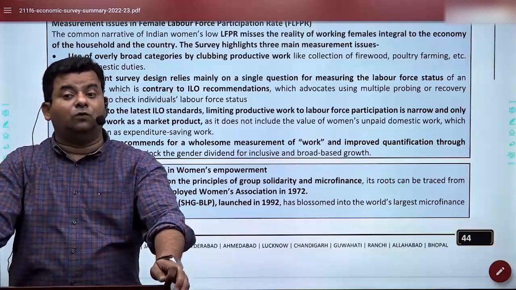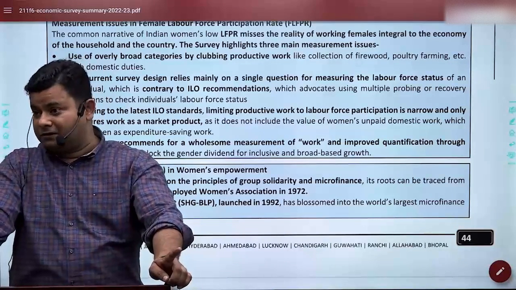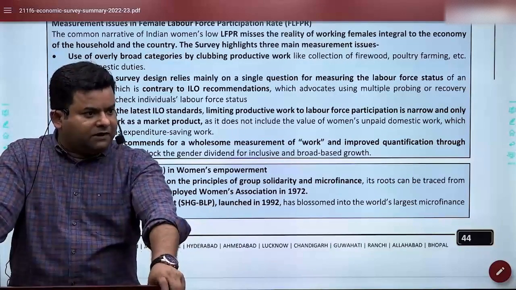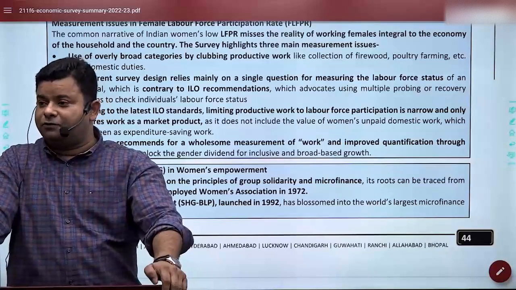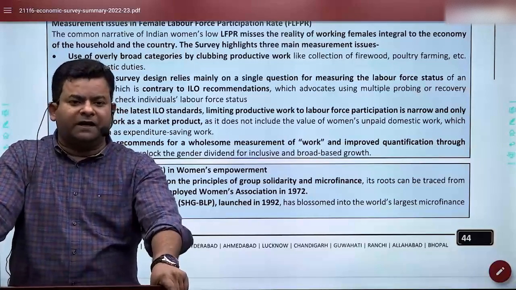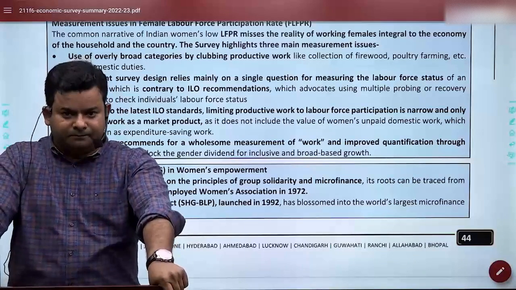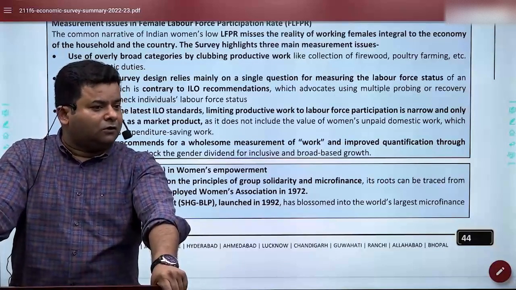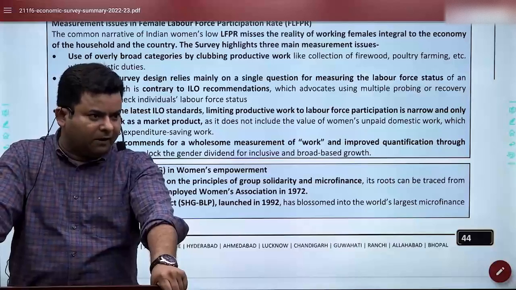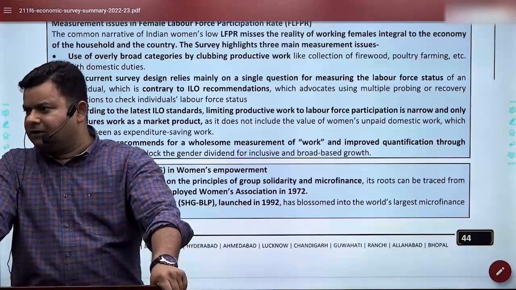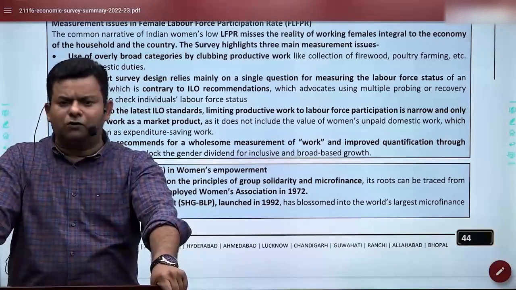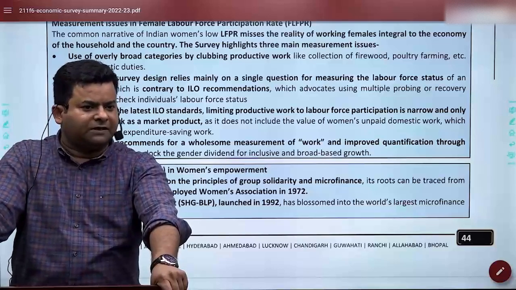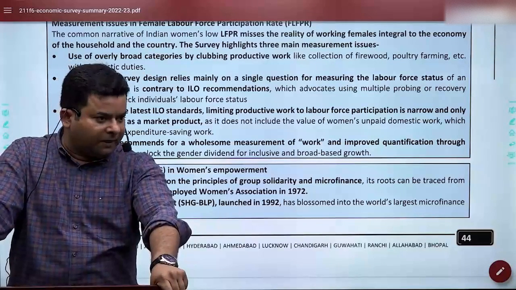The Economic Survey is taking note. Again, this can be very important for PT, because they may not ask directly about Ilaben, but you should be aware of when SEWA started and that it was a very important development. NABARD also provides what is called the bank link program, where these self-help groups can take loans with the help of NABARD through RRBs and other centers. We have rural cooperatives, urban cooperatives and RRBs. They provide loans to these self-help groups. That is called the self-help group bank linking program.